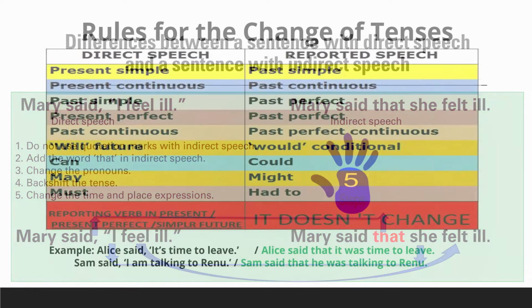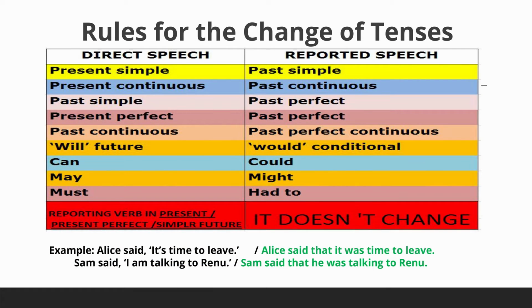Now let's learn the rules for changing tenses. Verb tenses usually need to change. The tenses generally move backwards in this way. Present simple tense into past simple tense. Present continuous tense into past continuous tense. Past simple into past perfect. Present perfect into past perfect. Past continuous becomes past perfect continuous. There are some modals like will becomes would, can becomes could, may becomes might, and must becomes had to.